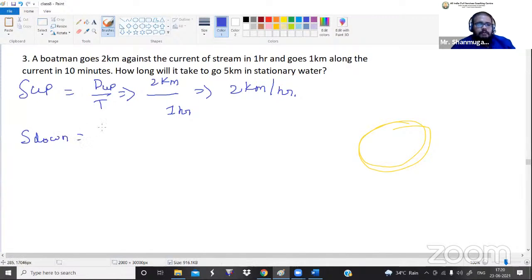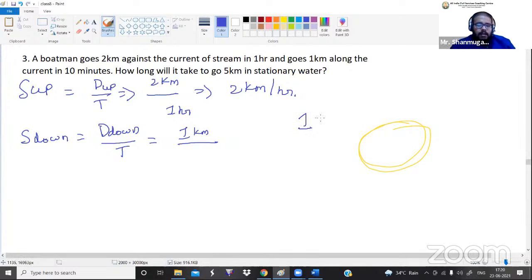And similarly, what is the downstream speed? That is equal to distance of downstream divided by time. So what is the distance? 1 kilometer along the current. Along the current means what? Downstream. So 1 kilometer. So what is the time? That is 10 minutes. Instead of giving an hour value, they have given it in minutes. So let's convert that.